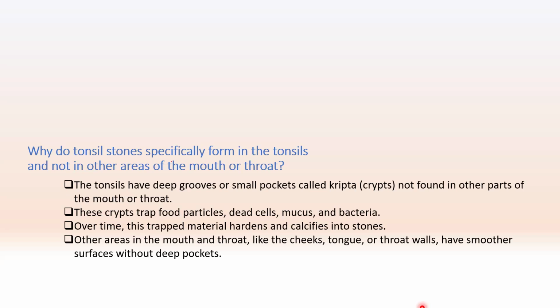Over time, the trapped material hardens and calcifies into stones. So that's why tonsil stones appear. Other areas in the mouth and throat, like the cheeks, tongue, or throat walls, have smoother surfaces without deep pockets.